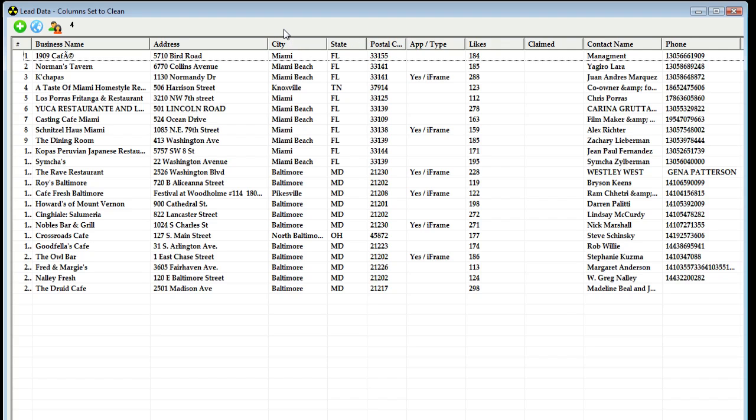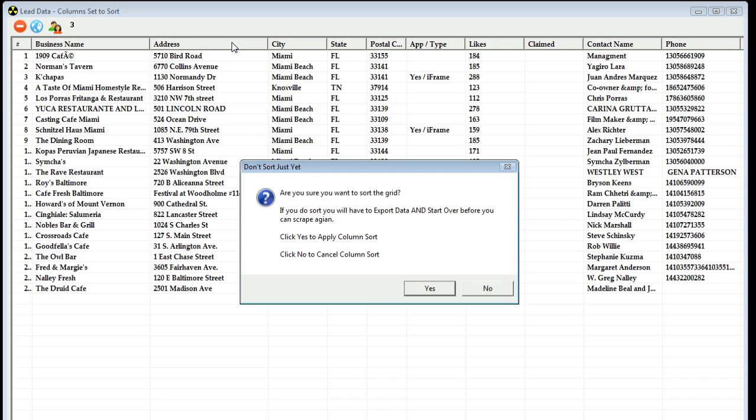If you would like to sort any of these columns, you'll notice that we have this green plus. Go ahead and click that and it now becomes a minus. When it's at the minus, you'll notice it says column set to sort. Any column header that you click on can now be sorted.